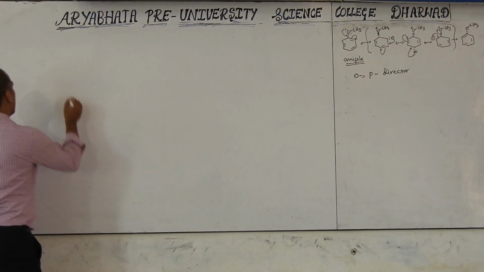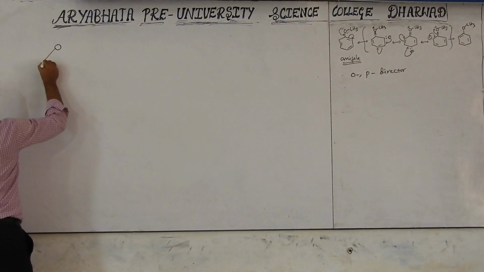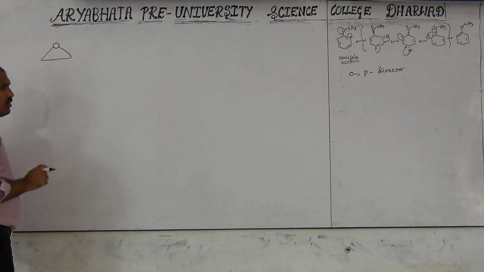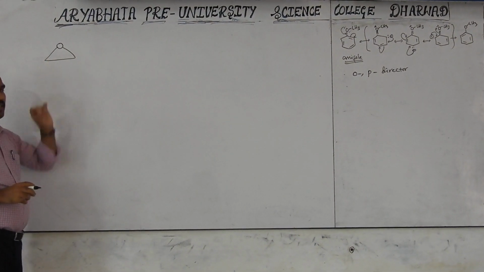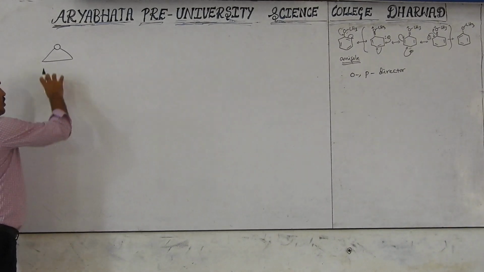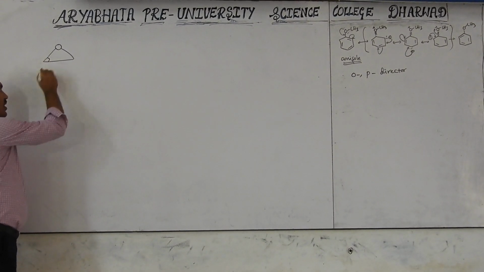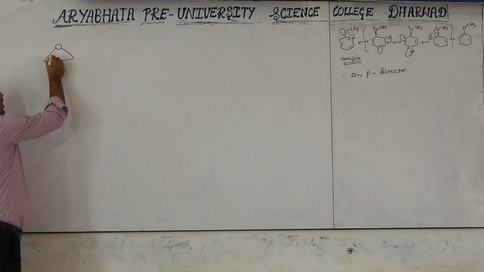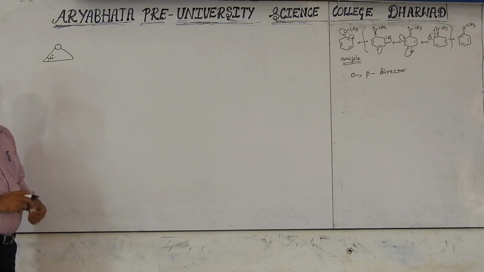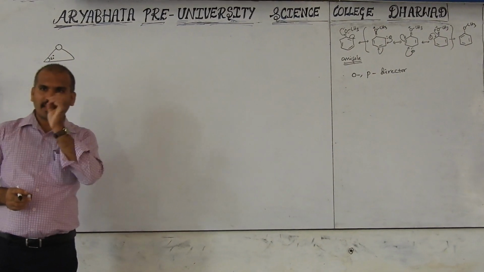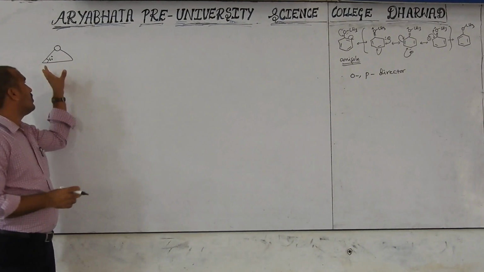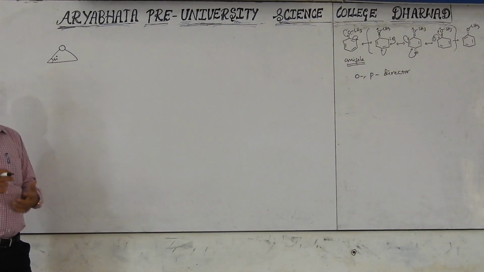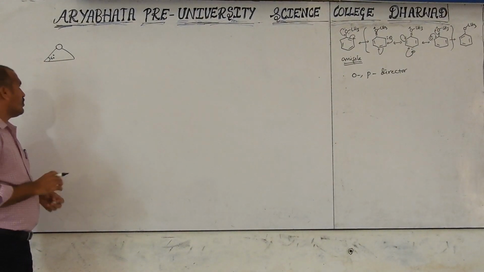Now I am discussing oxirane. Due to this angle strain, these are highly reactive. Due to this angle strain, what is the angle? Nearly 60 degrees. The triangle has 60 degrees only in this part. So due to this angle strain, these are highly reactive.